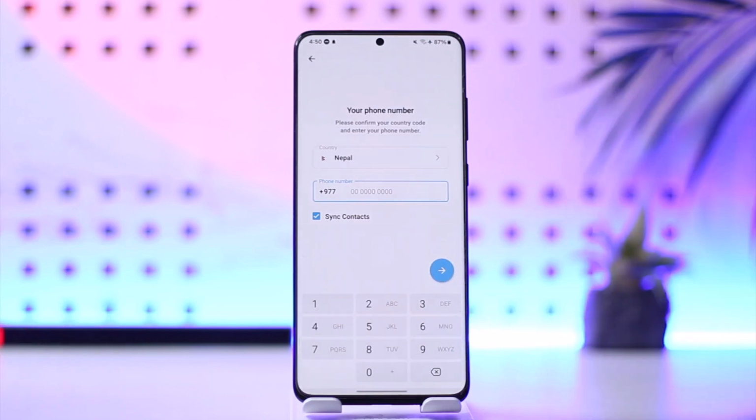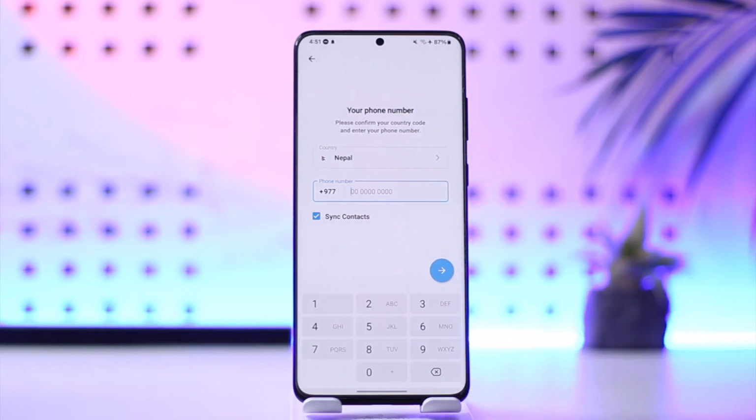Now, the first thing you have to understand is that it depends upon how long it has been since you last deleted your account, because Telegram offers some type of grace period, which means that if you deleted your account today, 15 days or 30 days from now, your account will remain deactivated. If you change your mind within those 30 days, you can still get access back into your account. But if you don't change your mind and you don't try to log in within that period of time, then you'll not be able to recover your account, which in this case is just a matter of luck.